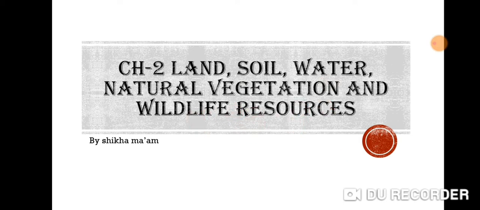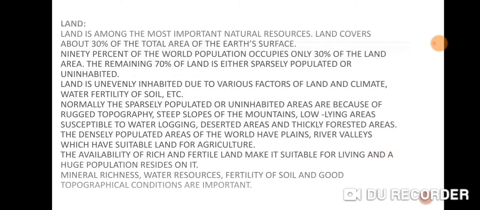Natural resources give us an ample amount of things in our life. The first thing we read about is land, which is the most important resource. The total land cover of the earth is about 30% of the earth's surface. So remember one thing: 30% is land and 70% is water. That is why the earth is known as the blue planet, only because 70% of the earth is covered with water.